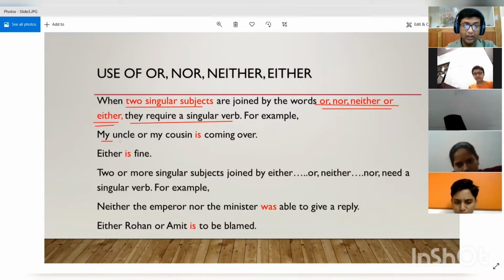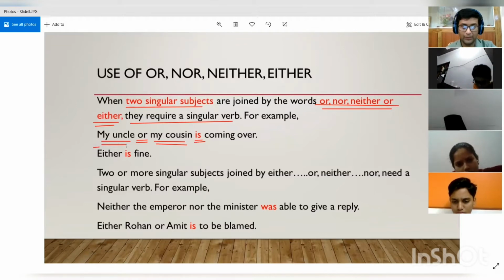For example, my uncle or my cousin is coming over. Here, my uncle is singular and my cousin is also singular. In this case, they are not being added with "and" but with "or". When added with "or", the subject does not become plural. We will only take a singular verb because it remains singular.